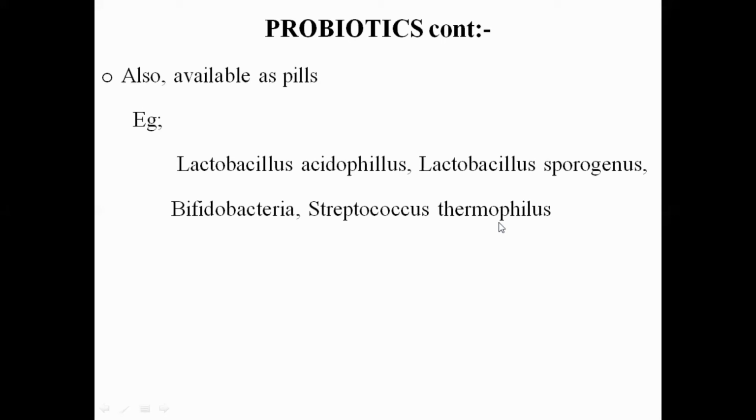How can that be done? Number one, by asking the patient to eat yogurt, because of the fermentation process, those bacteria are present in the yogurt. So by taking yogurt, the bacteria are replaced in the GIT tract, and also commercially prepared drugs can be given that contain those bacteria: Lactobacillus acidophilus, Lactobacillus sporogenus, Bifidobacteria, and Streptococcus thermophilus. Okay. Now, what is the prebiotic?